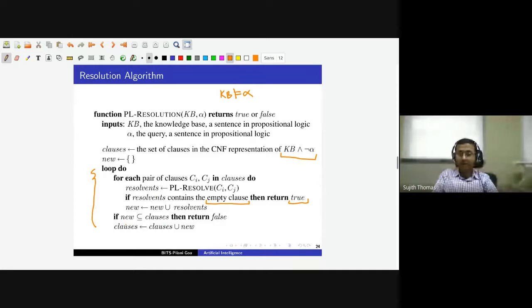If we are able to derive new clauses in a particular iteration, then new is not a subset of the clauses.